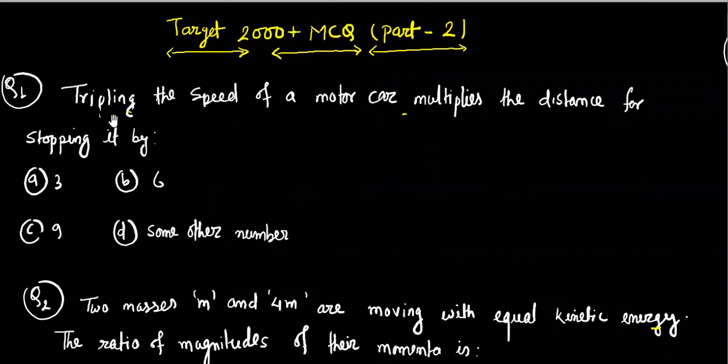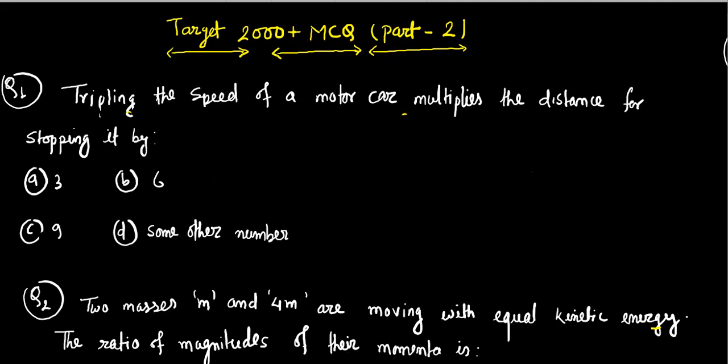In question number 1 it is said that tripling the speed of a motor car multiplies the distance for stopping it by. Okay, so it can be solved by using conservation of energy, or you can say the work energy theorem.